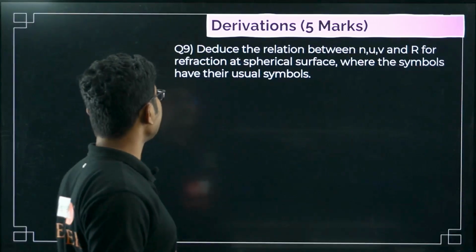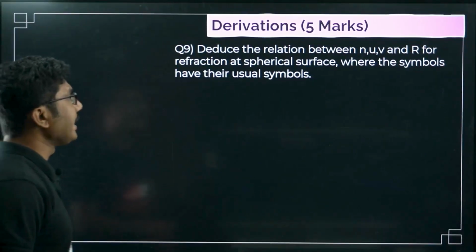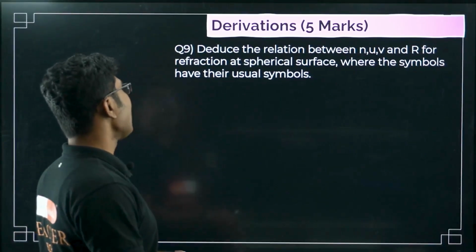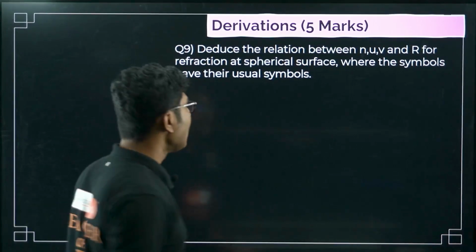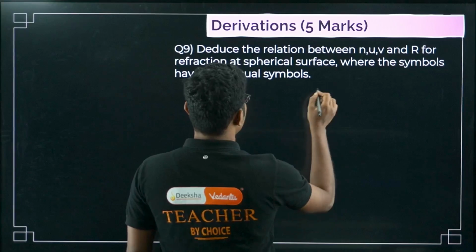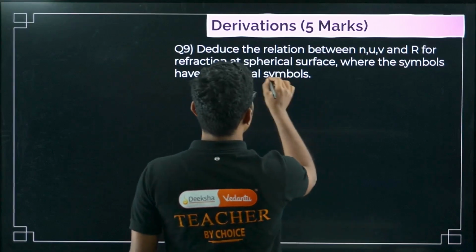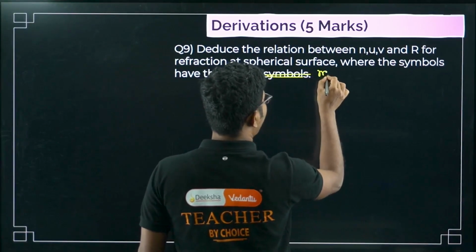Now next question: deduce the relationship between n, u, v and R for refraction at a spherical surface, where symbols have their usual meaning.